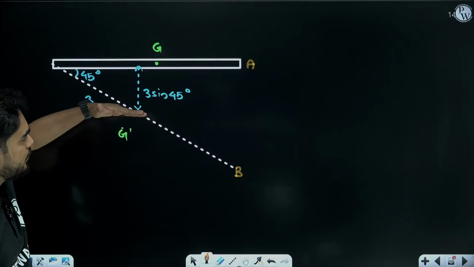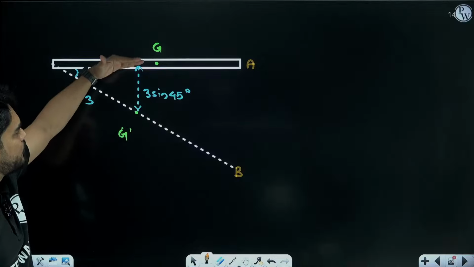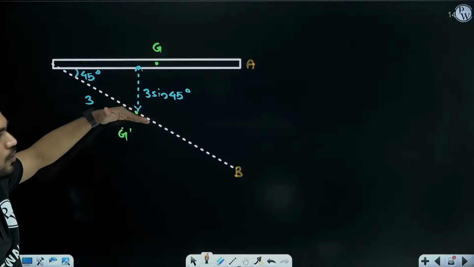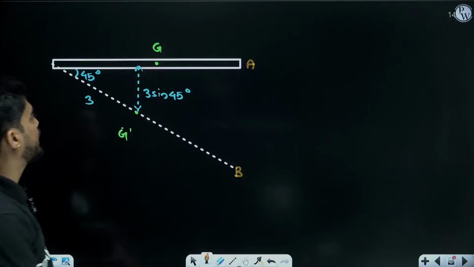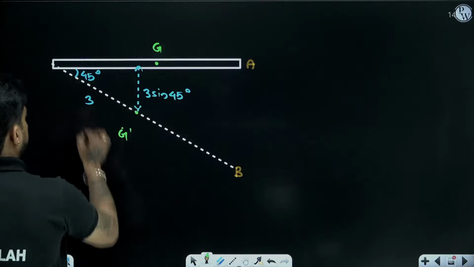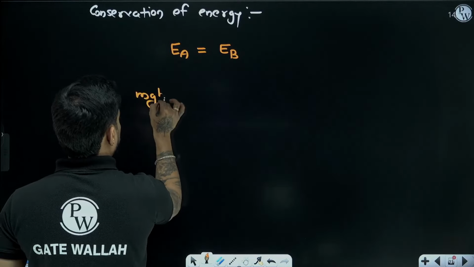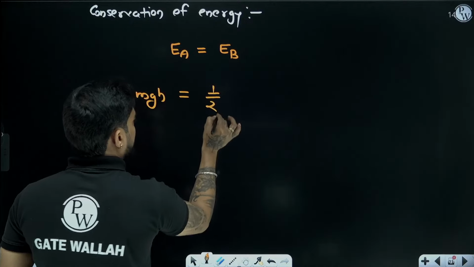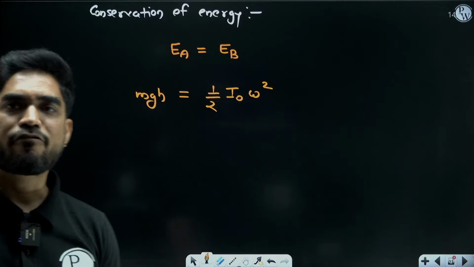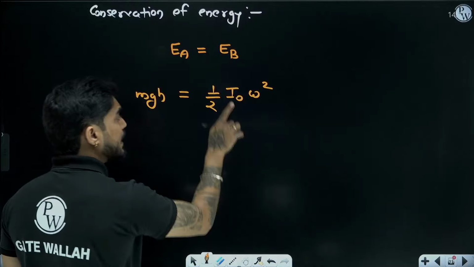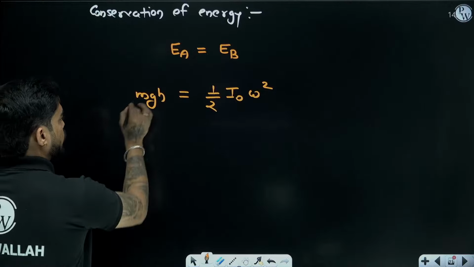Let's say that in this position, the potential energy is 0. In this position, you will have some potential energy because it is above the second position. In the first position, there is no kinetic energy, right? Let's say this is point O, center of rotation. So, in the first position, you only have potential energy. In the second position, you will have kinetic energy, half I omega square, but I must be about center of rotation, right?